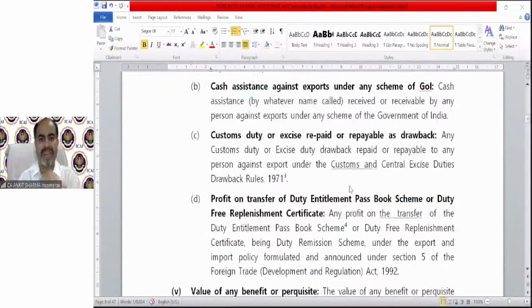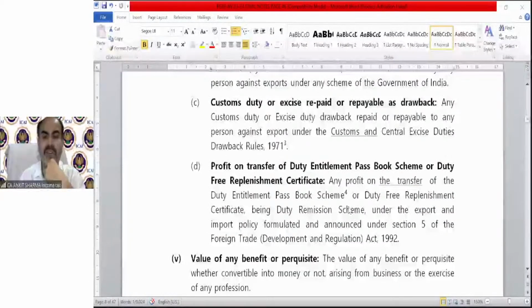Okay. Next, custom duty or excise duty, that we have discussed. Profit on transfer of duty entitlement passbook scheme or duty free replacement certificate. Again, it's like point number 8, which is regarding the profit on sale of import license. So if you are getting any profit on transfer of duty entitlement passbook, that is also going to be a part of our business income.